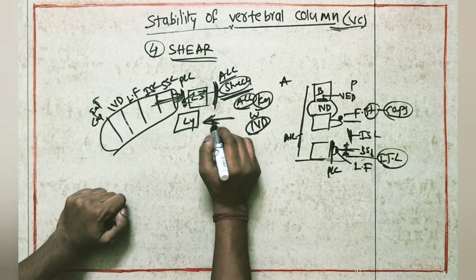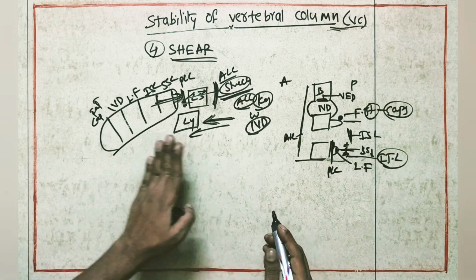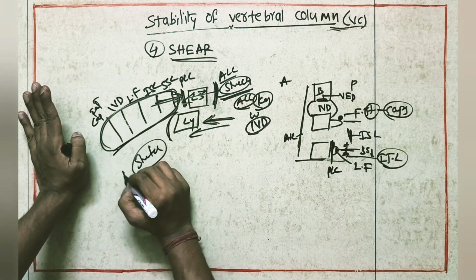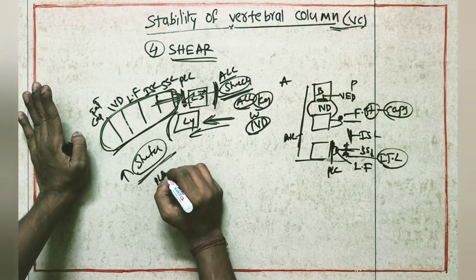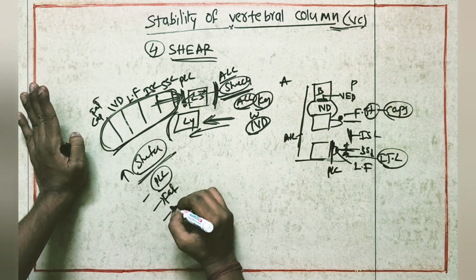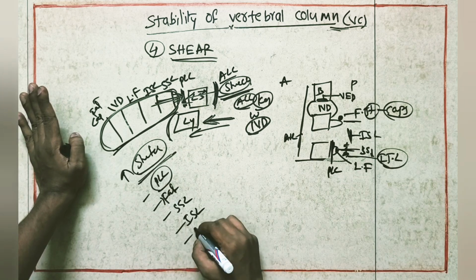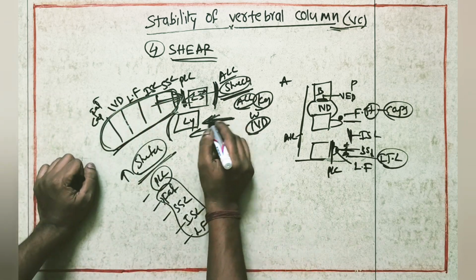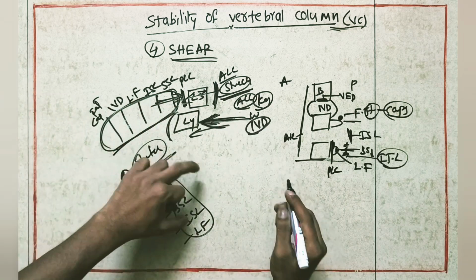If we come to the other side, when one force is coming like this, again all the structures present here will stretch, their length will increase. Especially the PLL, facet joints, supraspinous ligament, interspinous ligament, and ligamentum flavum. So these structures are going to protect against the direct force on this vertebra.